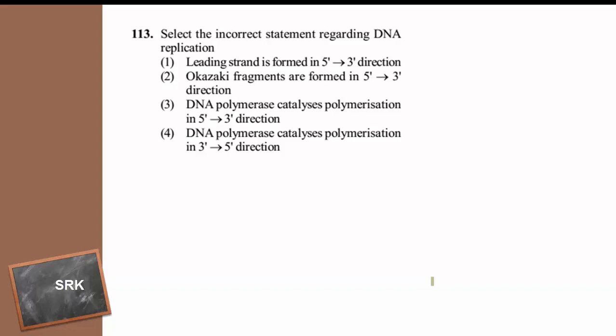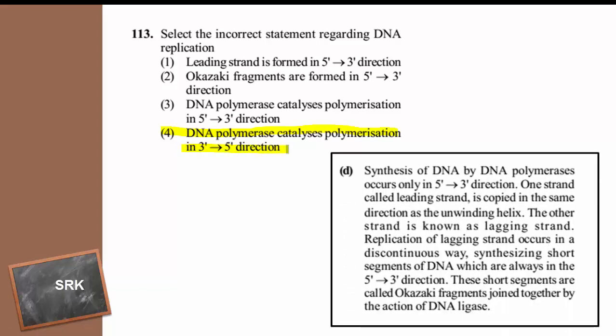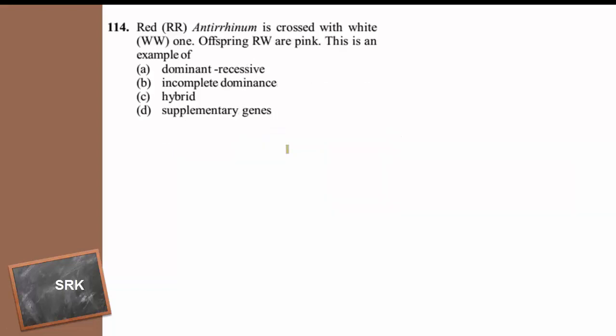Okazaki fragments are formed in 5' to 3' direction. The first three statements are correct. The wrong statement with respect to DNA replication is the fourth one. DNA polymerase catalyzes polymerization in 5' to 3' direction, not in 3' to 5' direction. Therefore, the fourth one or D is the wrong answer. Then moving to the next question.